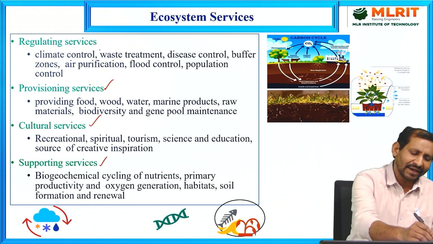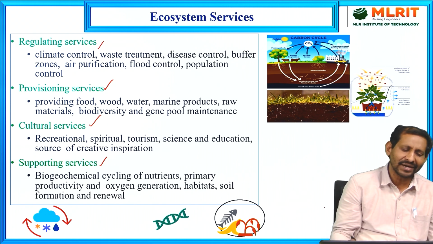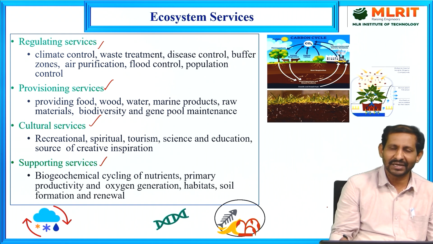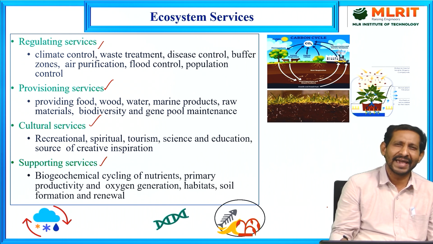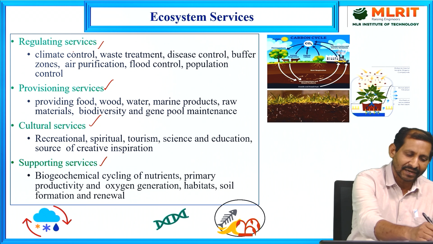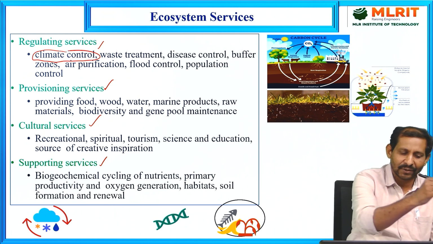Coming to the regulating services, under the regulating services is climate control. How is climate controlled by the different ecosystems? Generally, ecosystems regulate whatever alters the air composition, such as greenhouse gases, oxygen concentration, temperature, or ozone layer depletion related to chlorofluorocarbons. These are all regulated by the different ecosystems. That's why it is climate control by the ecosystems.